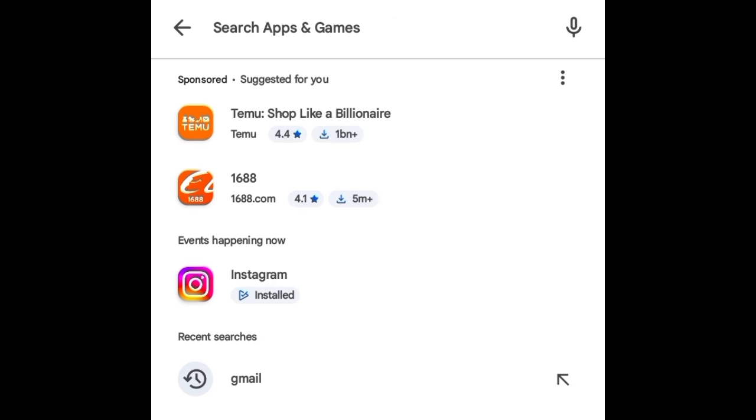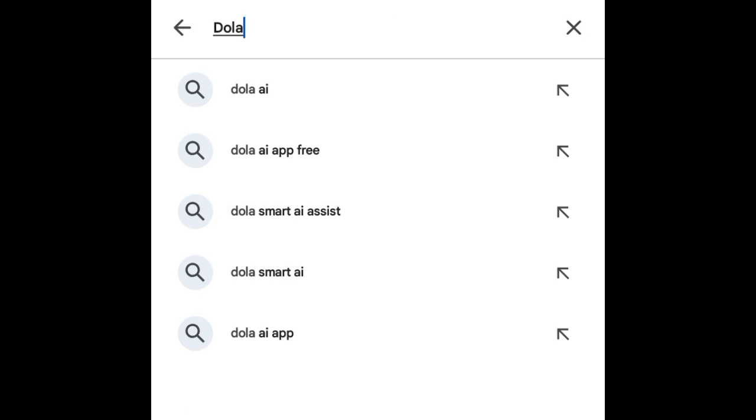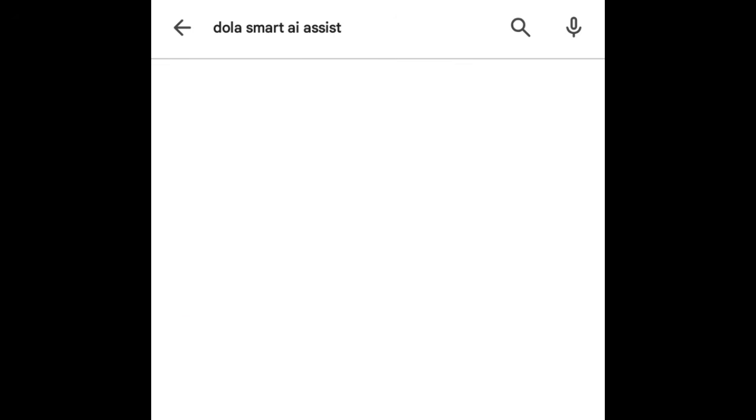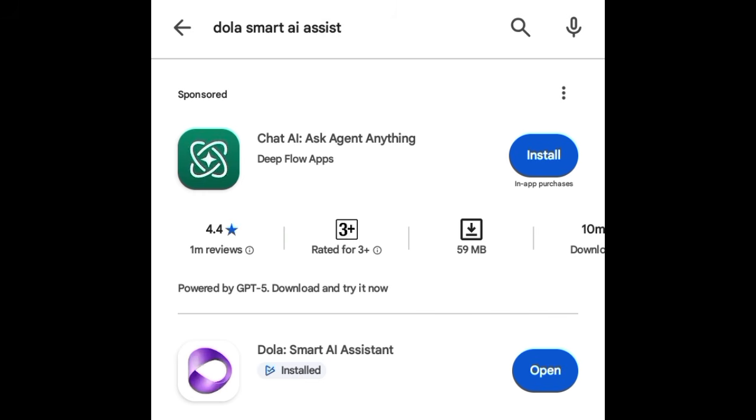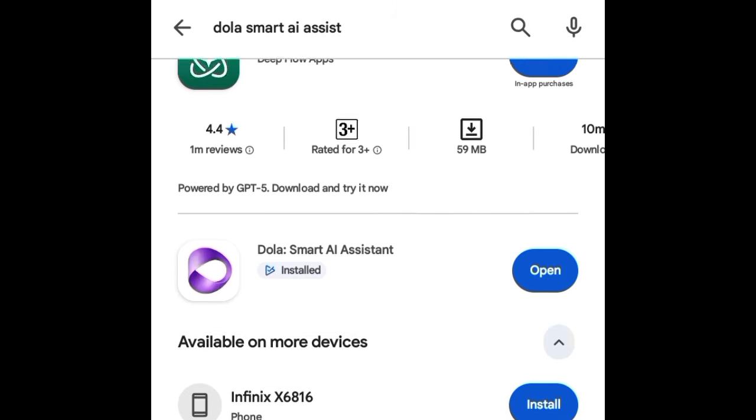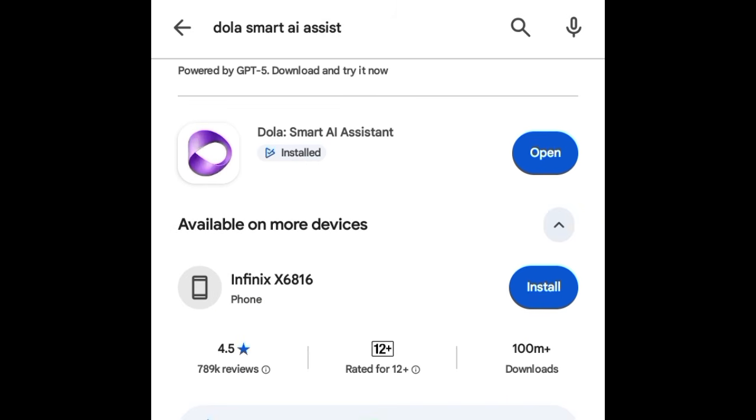Search for Smart AI Assistant. This one here. This is the one that is already installed on my phone. I'm going to click on it to download. Once you download the app to your phone, let's proceed to the next step.